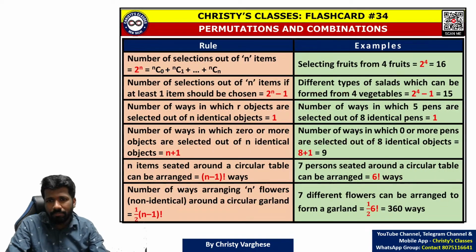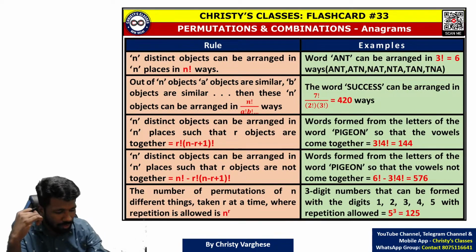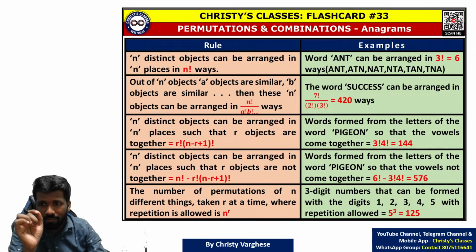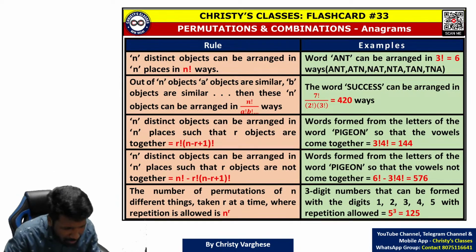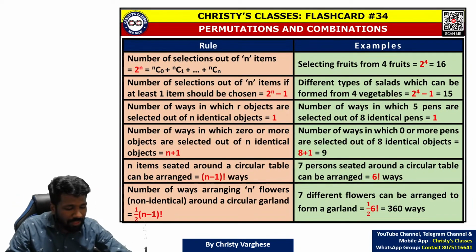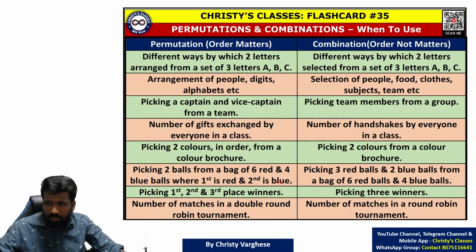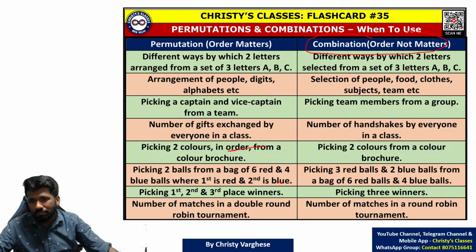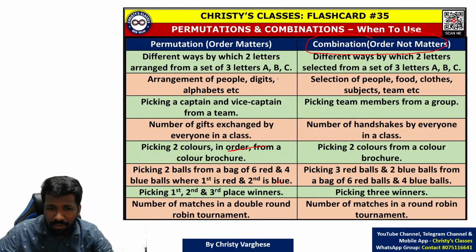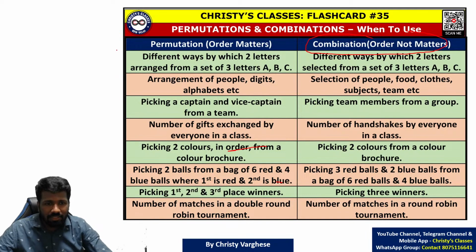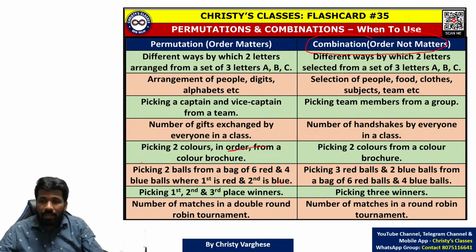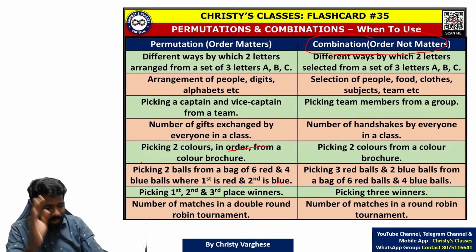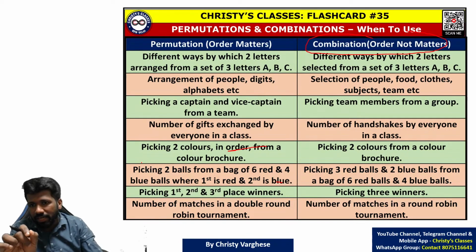As I told, the main problem is when to use combination and when not to use combination. That is how I will state it: whether to use combination or not. Forget permutation. Combination is when selection is happening without worrying about the order. Order does not matter in combination. I'll tell you what that means. I have given almost 8 examples here to give you the distinction between permutation and combination, similar examples so that you get complete clarity on this.